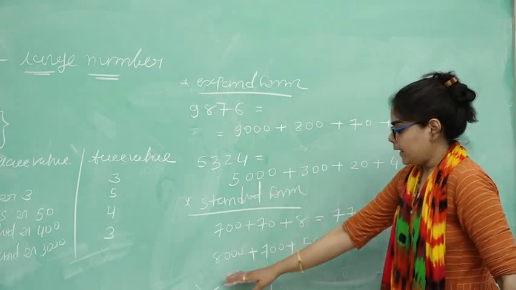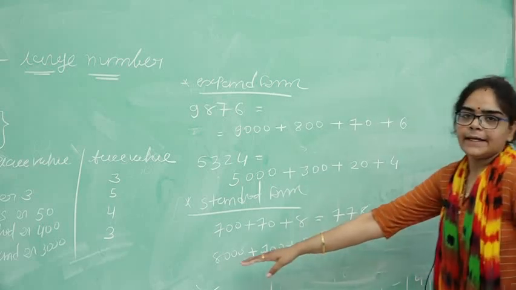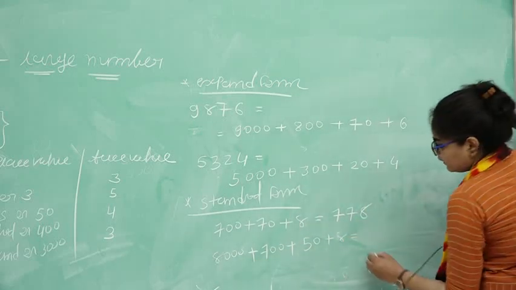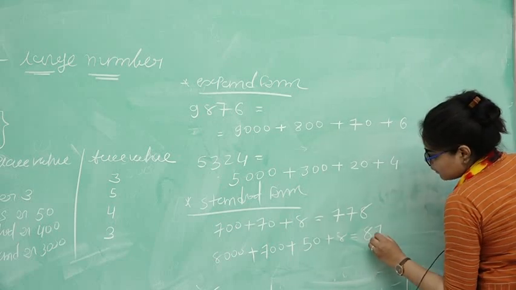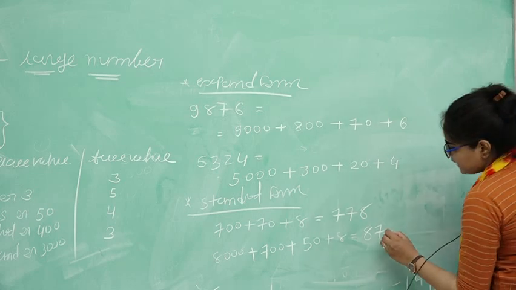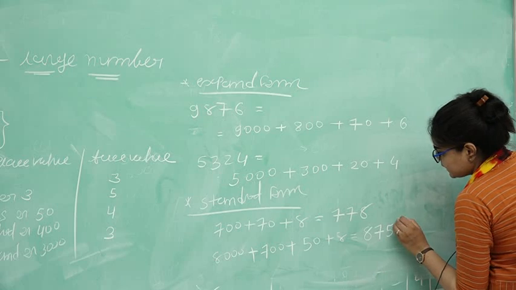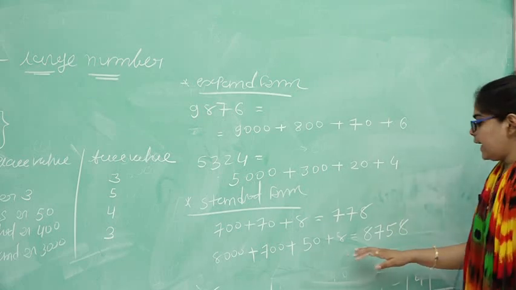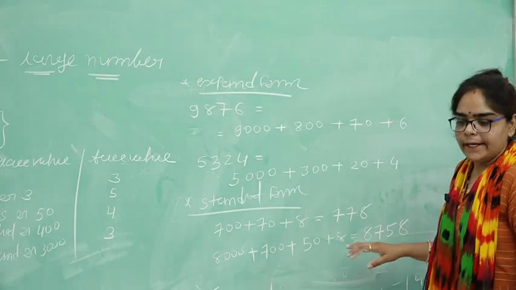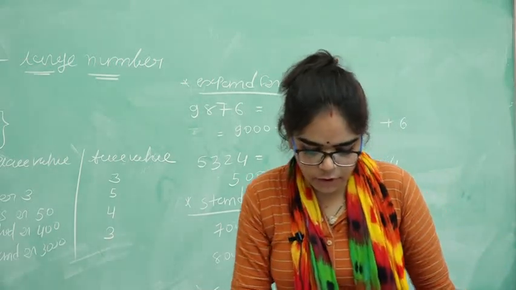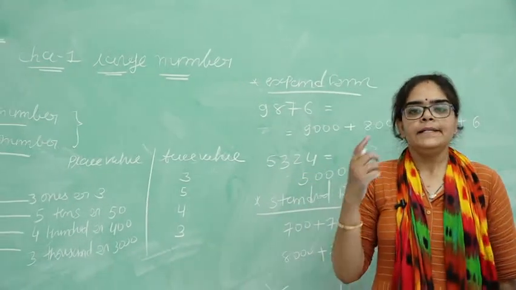Okay, 8,000, 700, 50 and 8. Here the expanded form is given. The place of 8 is thousands, the place of 7 is hundreds, the place of 5 is tens, and the place of 8 is ones. Okay, then here 8,758. Then next we have to study greater than, less than and is equal to.